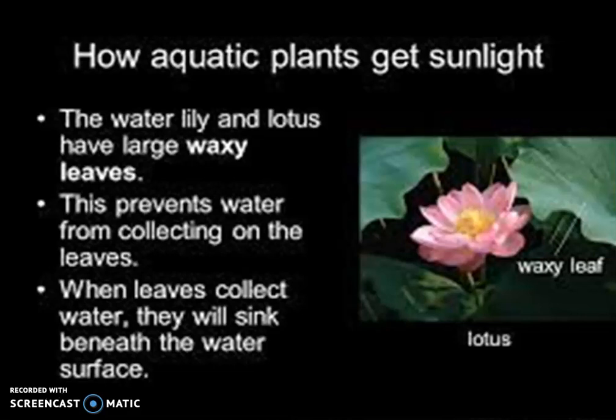The water lily and lotus have large waxy leaves. This prevents water from collecting on the leaves. If the leaves are not covered with wax, what will happen? The leaves will sink in the water and it will get collected with the water, and the sunlight will not reach the leaves. So now you understood why the water plants have the leaves covered with the wax, because they need to get the sunlight to prepare their food with the help of photosynthesis. When leaves collect water, they will sink beneath the water surface.